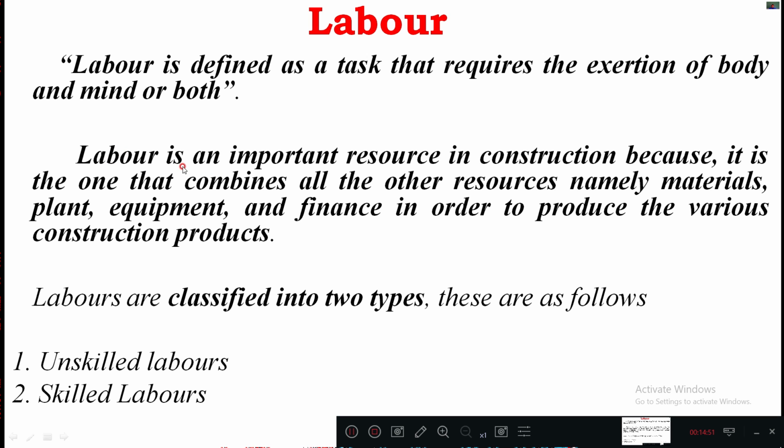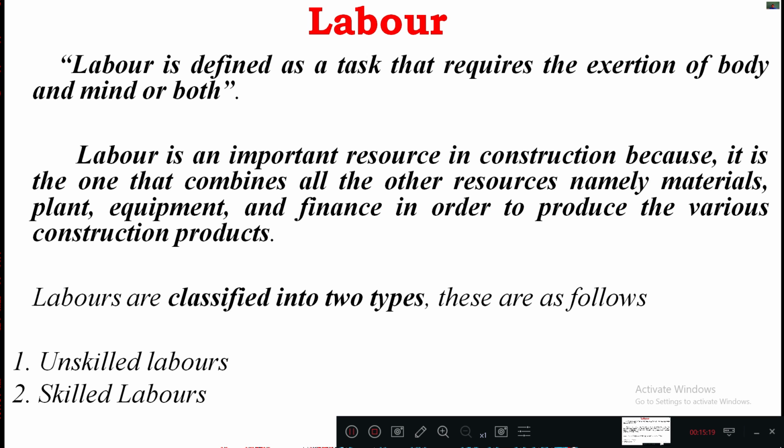Okay, and here labor is an important resource in construction because it is the one that combines all the other resources, namely materials, plant, equipment, and finance, in order to produce the various construction products. So whatever the other resources are, they need to be monitored by using labors only. If you want to work with machines, you require labor.